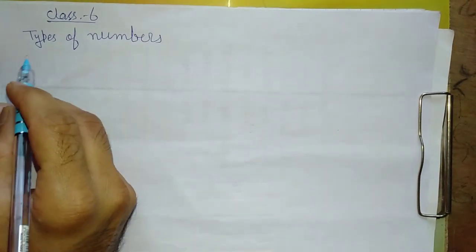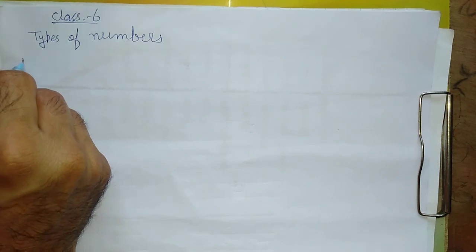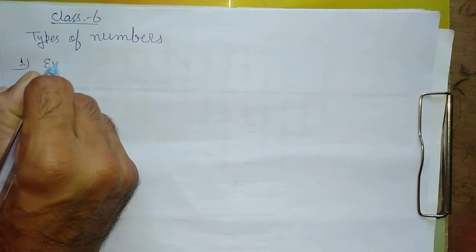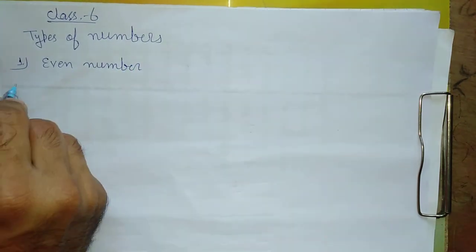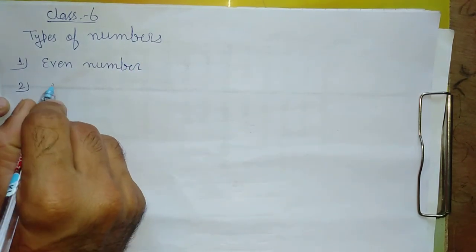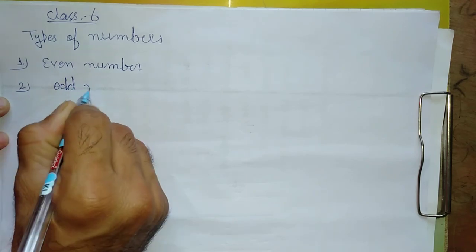One is the even number and the other is the odd number. So the first one is even number, and the second one is odd number.